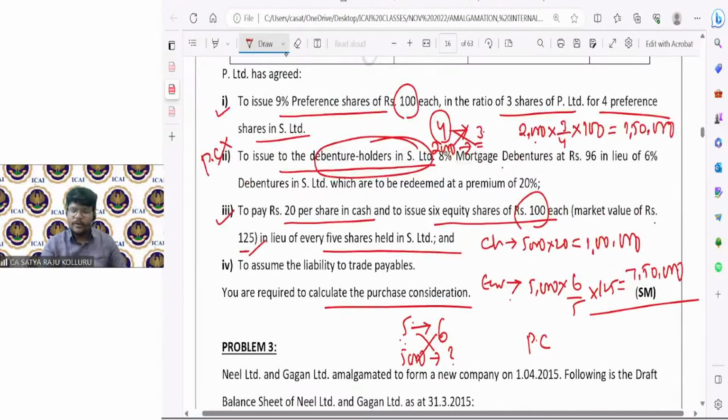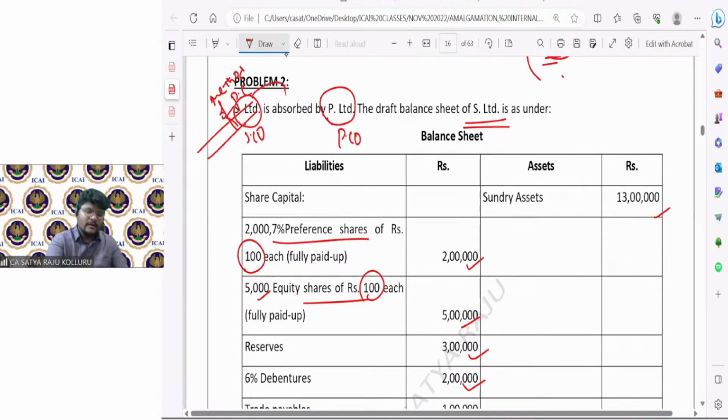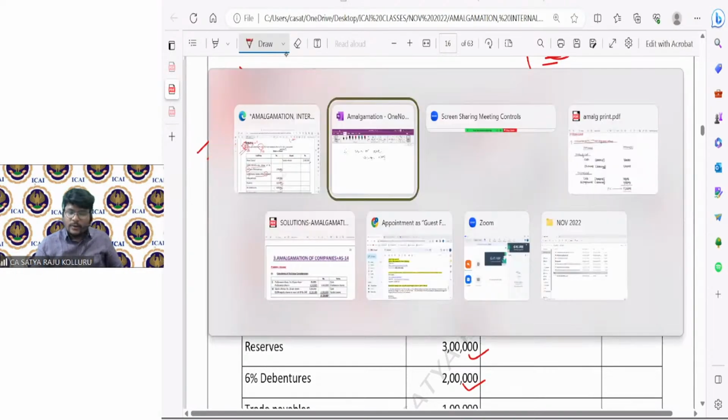Now you can calculate total PC, guys. Amount payable to preference shareholders 1,50,000. Amount payable to equity shareholders 7,50,000 plus 1 lakh, that is 8,50,000. 8,50,000 plus 1,50,000, 10 lakhs. Amount of PC is 10 lakhs. Sir, method of PC, net payments method. We are able to ascertain that, right? Net payments method. There's no need to worry.